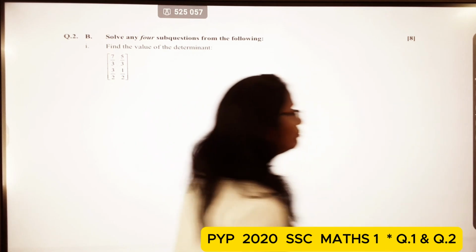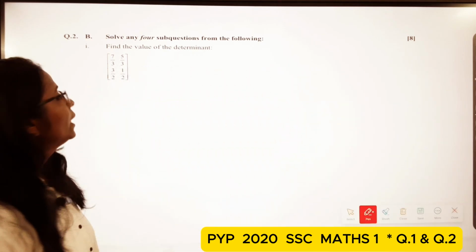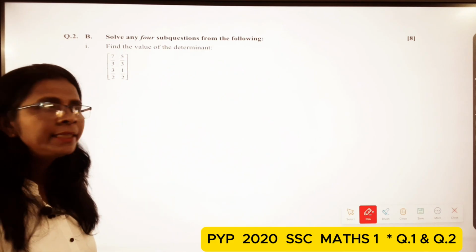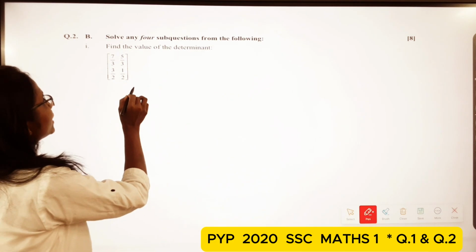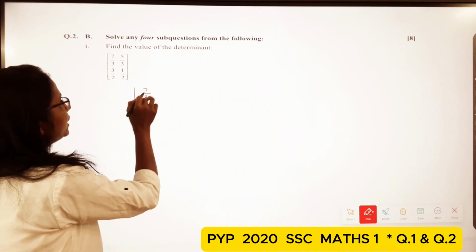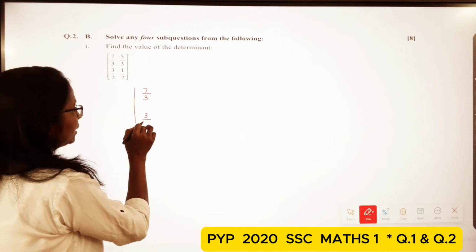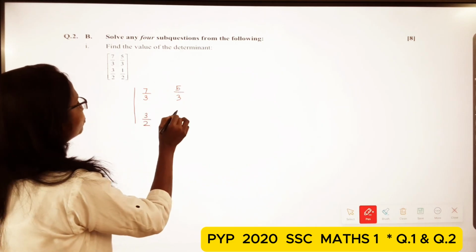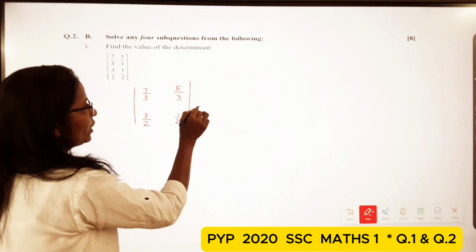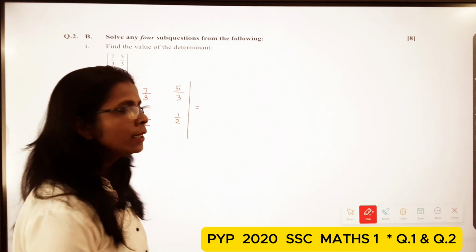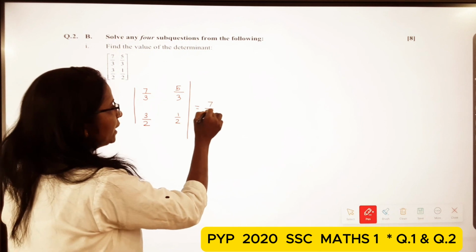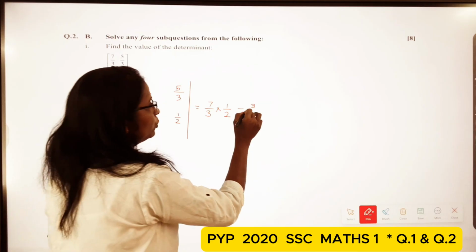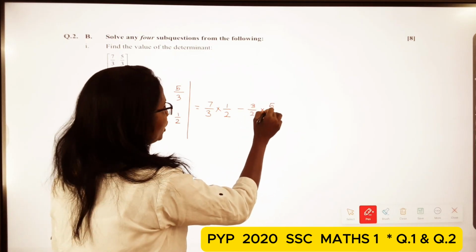So here the first is the determinant, that is, we have to find out the value of the determinant. The given determinant is 7 upon 3, 3 upon 2, 5 upon 3, 1 upon 2. So here we do the cross multiply, that is 7 upon 3 multiply 1 upon 2 minus 3 upon 2 multiply 5 upon 3.